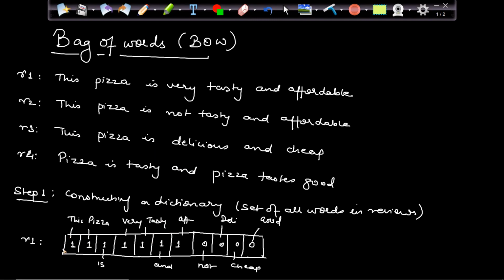And you can see that in that dictionary, I will have maybe fewer ones, right? Let's say I have a dictionary with a set of 1 million words. In every review, I will not have 1 million words, right? Very few words will be there. That means very few ones will be there, but a very huge number of zeros will be there in any review.